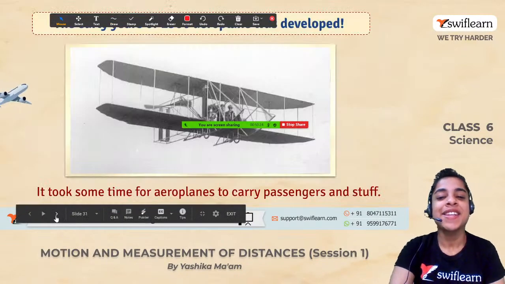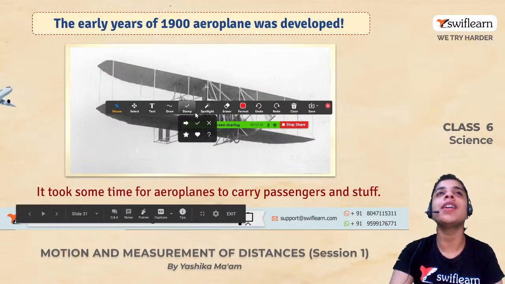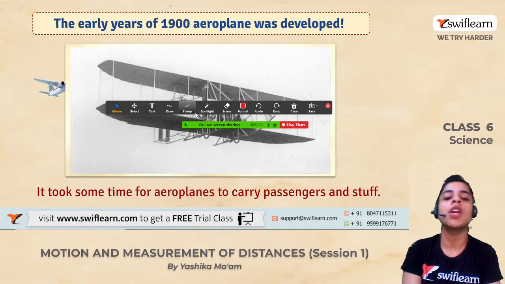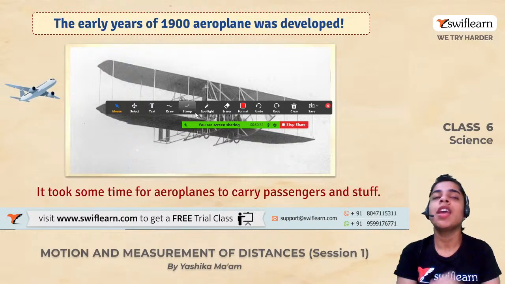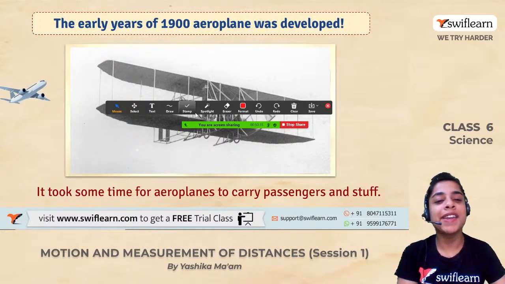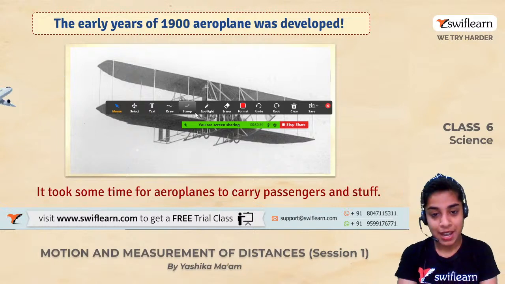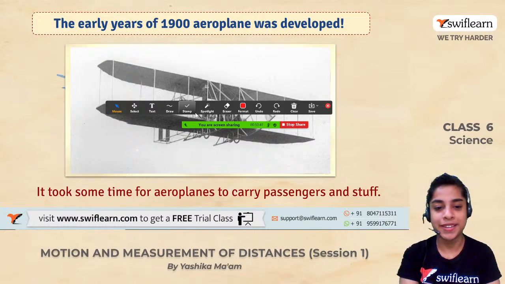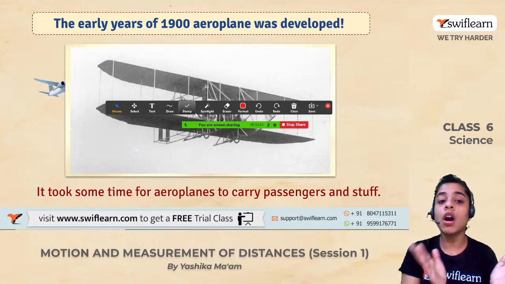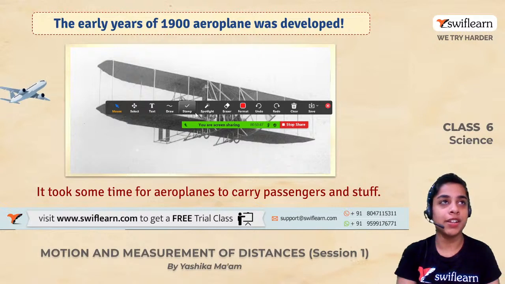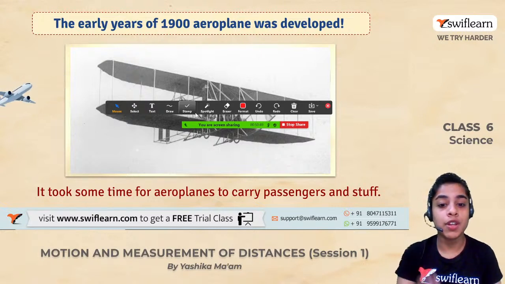All right. So now moving forward, after talking about the invention of wheel, invention of boat, invention of steam engine, invention of cruise, now we are going to talk about the development of aeroplane. So in the early years of 1900, airplane was developed.